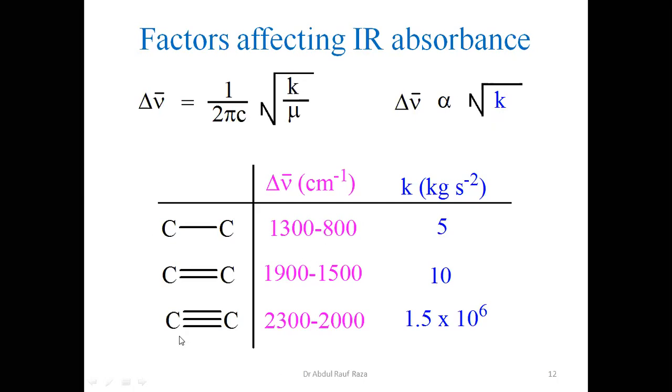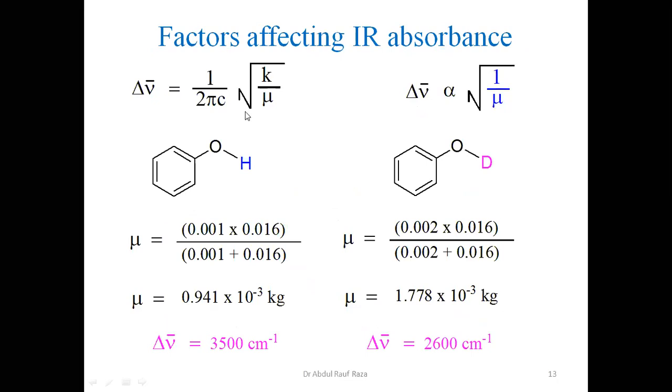The same we have observed when we have carbon-carbon single bond in alkane, alkenes and alkynes, double and triple bonds. So we know the number of bonds is increasing, so force constant is definitely increasing, meaning bond strength is increasing. So when bond strength is increasing, as per principle, it should absorb at higher value. A double bond should absorb higher than single, triple should absorb higher than double bond, and the same we observe practically. Second factor is reduced mass.